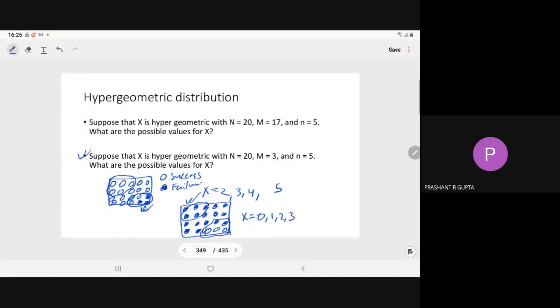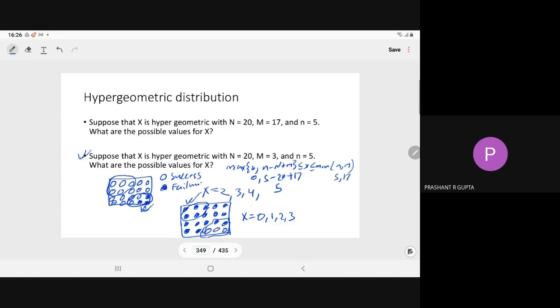So from here, in the first one, the limit is maximum of 0 and n minus N plus M, up to minimum of n and M. Now you apply for the first one: 0, 5 minus 20 plus 17, and the minimum of 5 and 17.